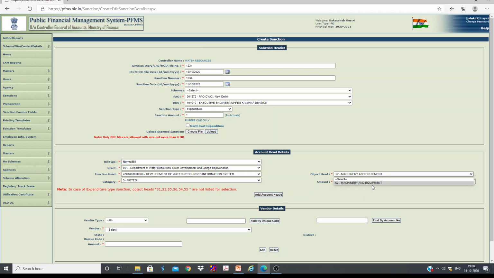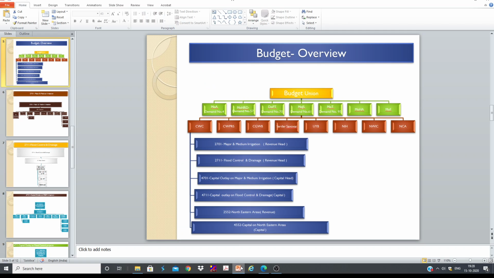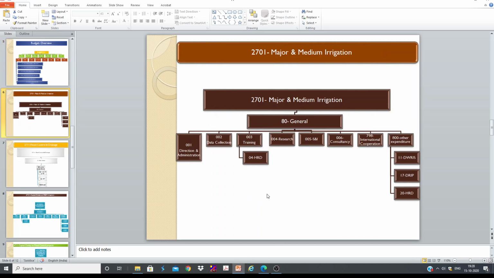Okay, so major works means, suppose if you are constructing a building, that is a major work, and you can see that building is going to be the asset of your office. So that's why it is allotted under capital outlay. And if you go back to our PPT, of course I have mentioned here these are the major heads. I am trying to explain only one major head, that is 2701, and this is basically revenue head, and this is major head, and 80 means sub major.